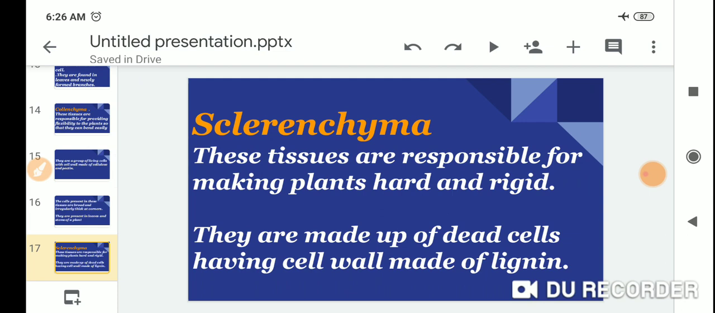Third one is sclerenchyma. So dear students, let me start. Sclerenchyma tissues are responsible for making plants hard and rigid.